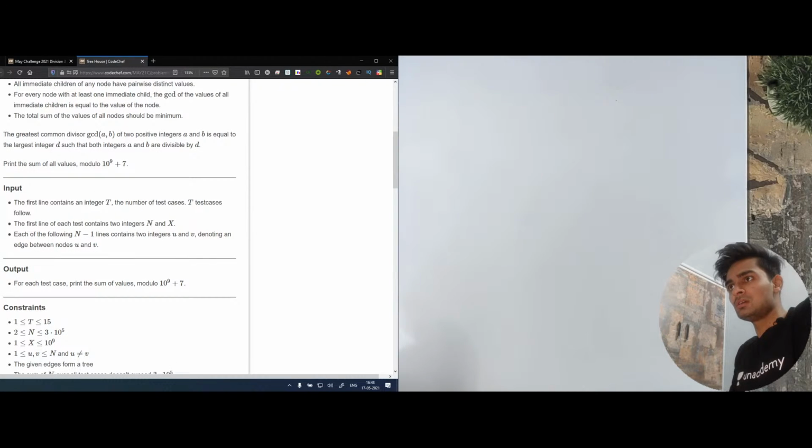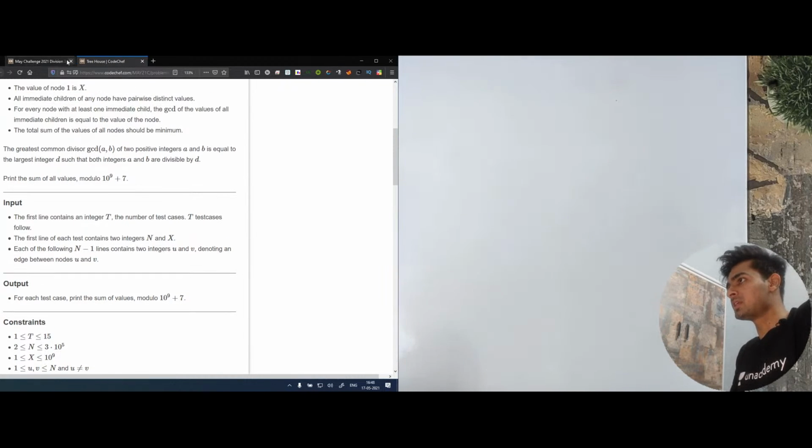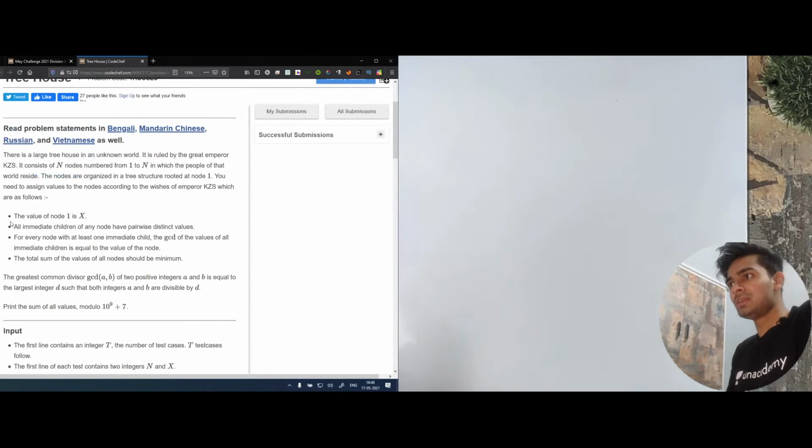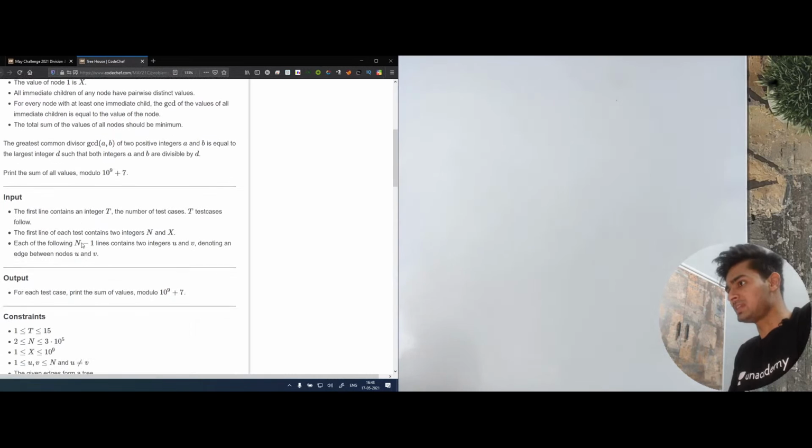Saran says modular equation. I'll tell about the modular equation after this problem. After Treehouse, I'll solve modular equation. Pawan says, I don't even understand the problem Treehouse. Okay, I'll explain the problem first.